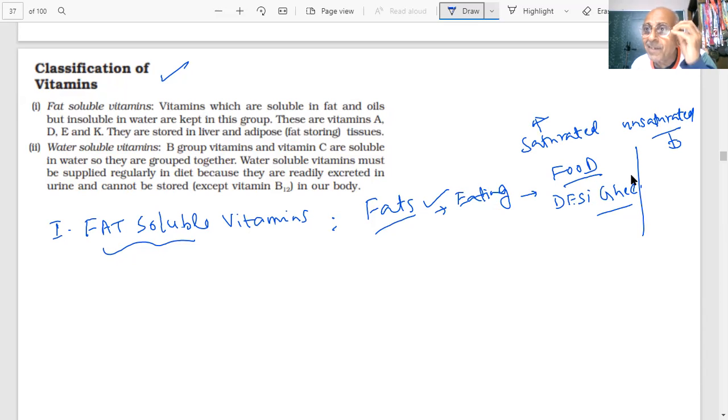Everything is important. Every word is important. Student knowledge will never go waste. You have heard about cholesterol, and you have heard that they say don't take too much butter. But fats are required because certain vitamins will only dissolve in fat, students, and otherwise will not be assimilated by the body. If I don't take fat, then these vitamins cannot be assimilated by the body. So I will need fats.